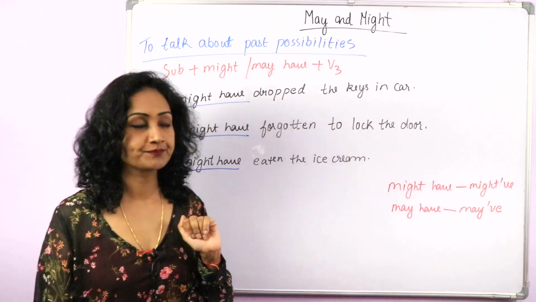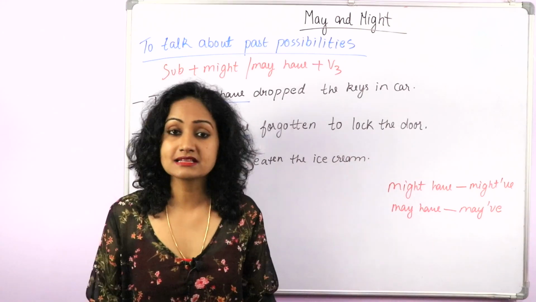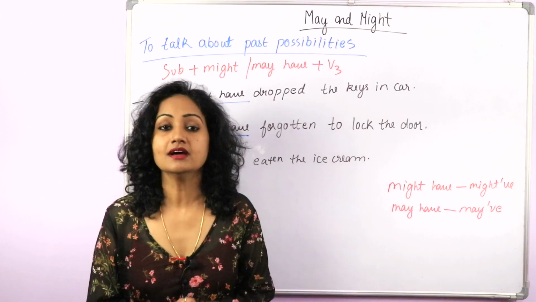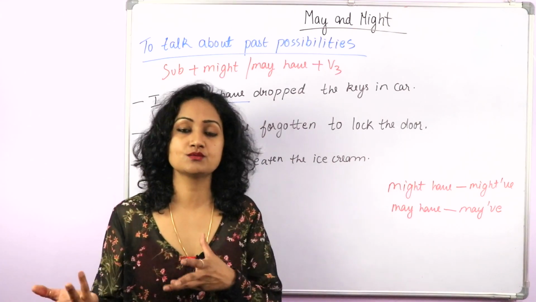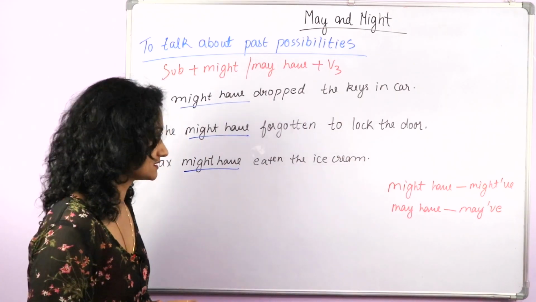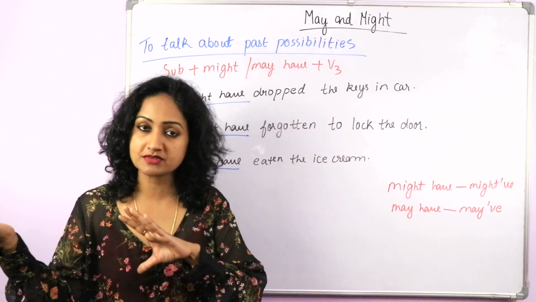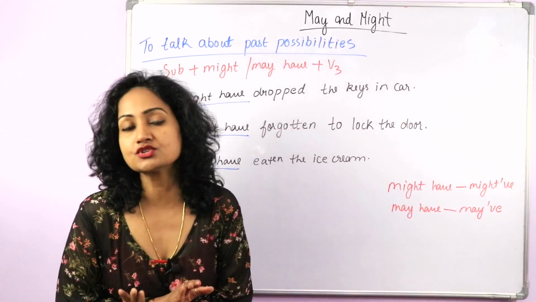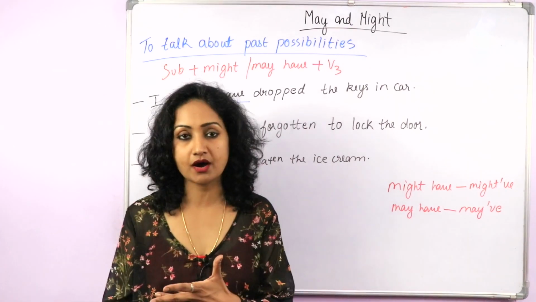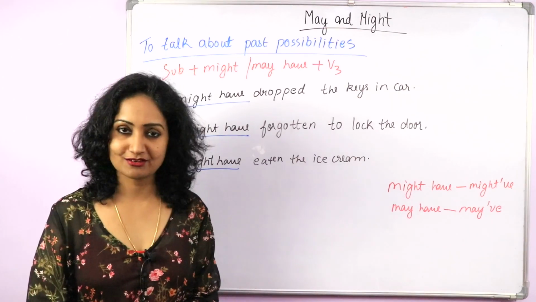Max might have eaten the ice cream. Last night there was ice cream in the fridge and now I can't find it anywhere. Yeah, Max was telling me that he wanted to have ice cream, so he might have eaten it. He might have eaten the ice cream. So there is a possibility of something in the past, but there is no surety, it's not certain. So this way when you talk about past possibility, you can use might have.